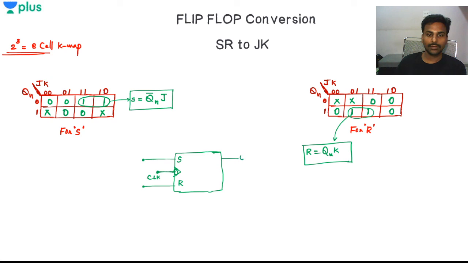This is Qn, this is Qn complement. S is Qn complement times J, right?